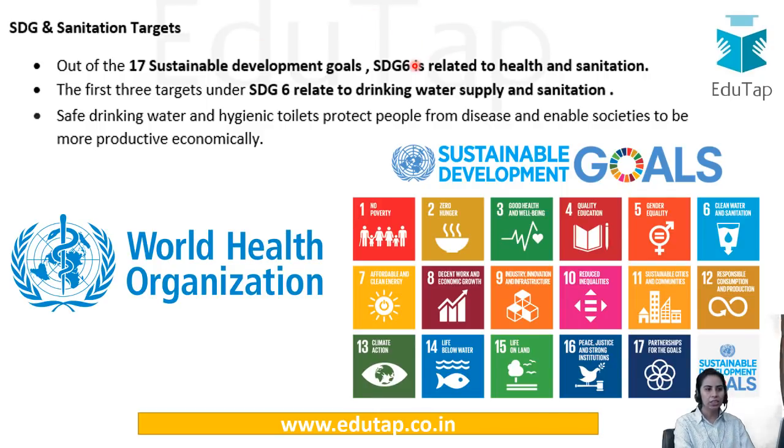So SDG 6 is particularly related to health and sanitation. You can see here clean water and sanitation, and all these first three targets under SDG 6 relate to drinking water. So these are basically the goals, and under these goals there are various targets like 6.1, 6.2. You don't need to go into that much depth, just keep in mind that SDG 6 is particularly related to health and sanitation. And about this WHO guidelines.